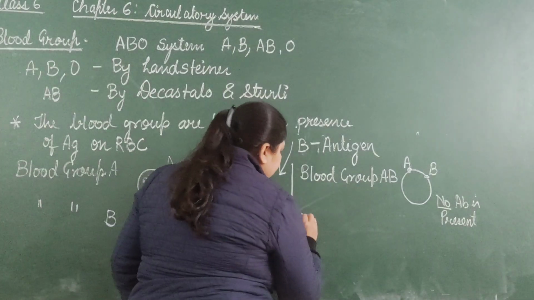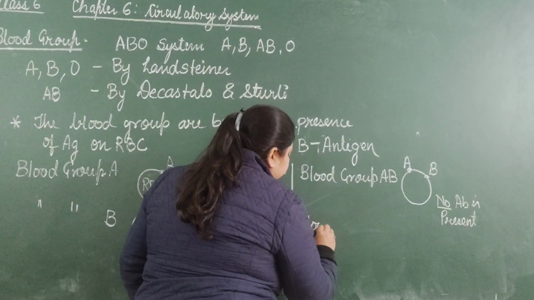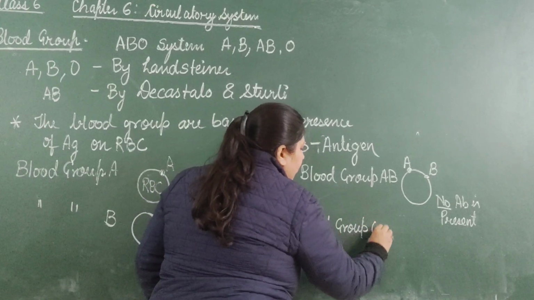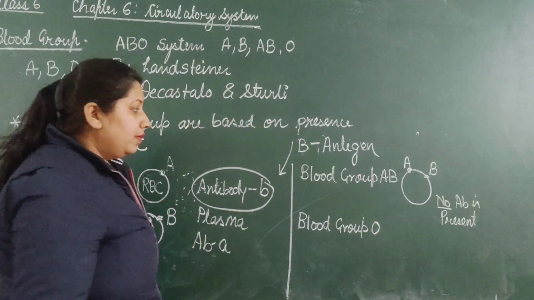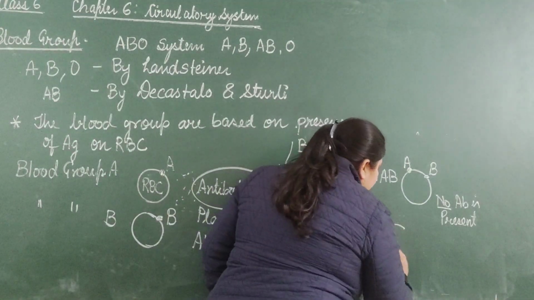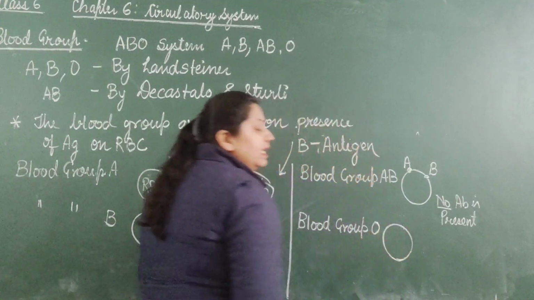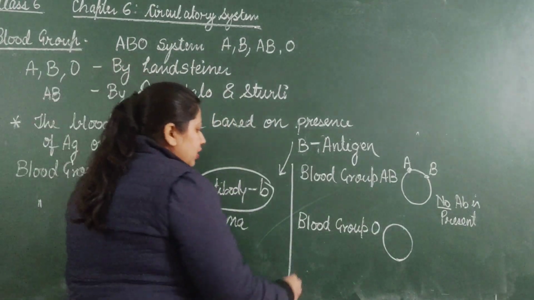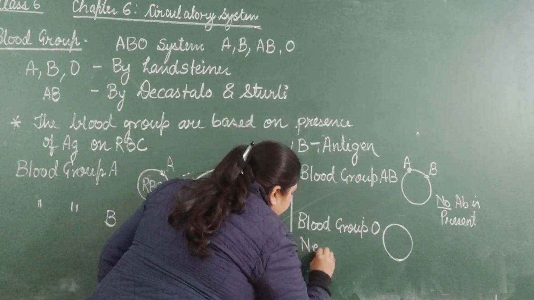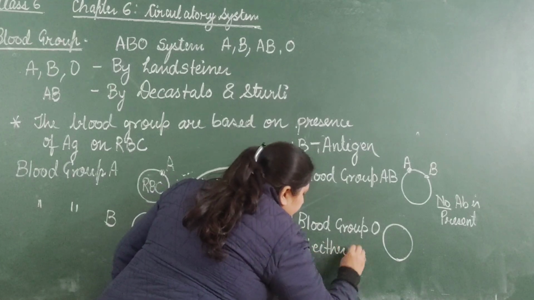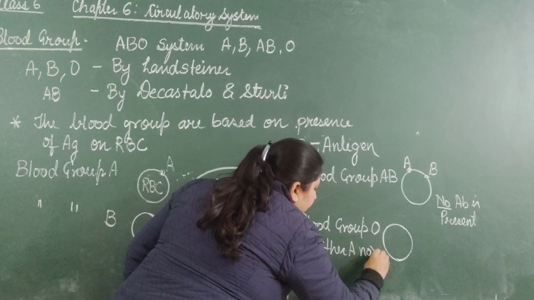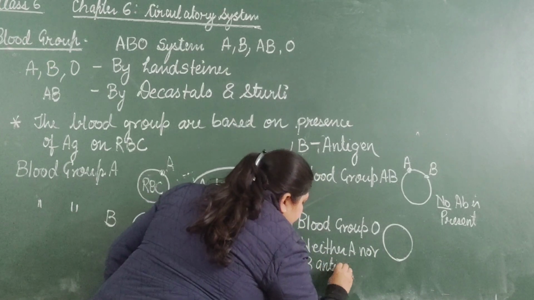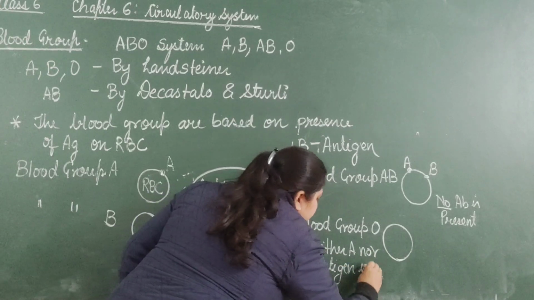And the last case, blood group O. In blood group O, no antigen is found on the RBC surface. Neither antigen A nor antigen B is found.